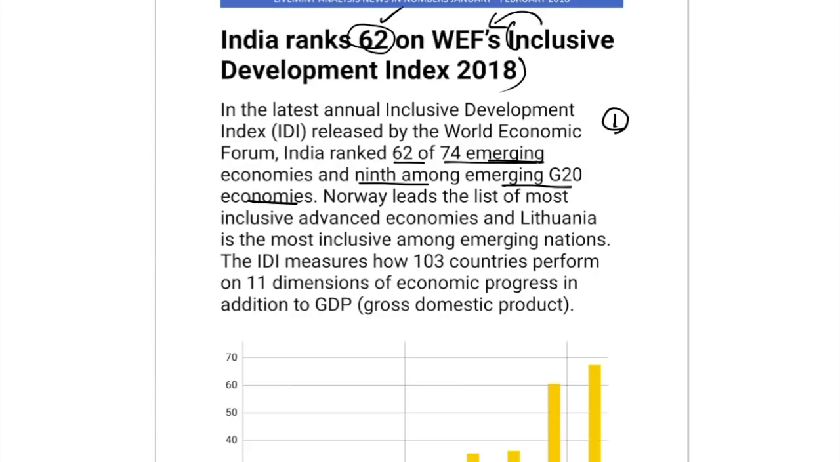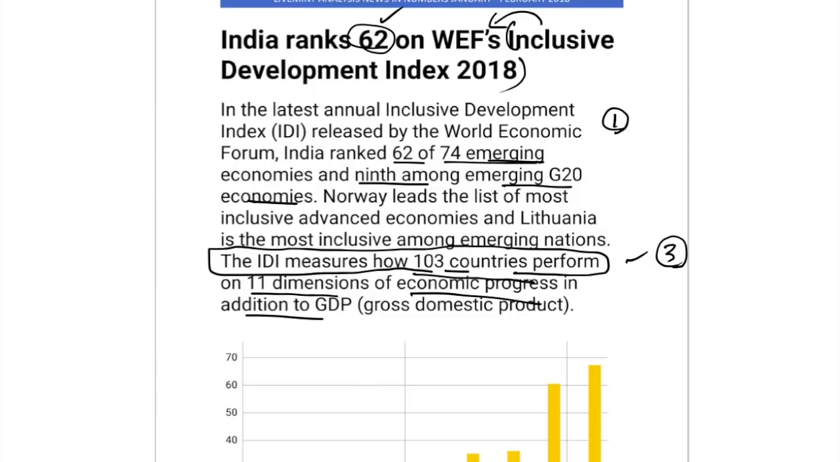Number two, what is India's latest rank on Inclusive Development Index? 62 out of 72 emerging economies. Third fact, how many countries are total measured or ranked by IDI. This is 103 countries. And the fourth fact, and very important fact that has already been discussed by me in the indices and reports section for enrolled students, that is how many dimensions of economic progress in addition to GDP are used by IDI. And the interesting part is how many dimensions were used in the year 2017-18.